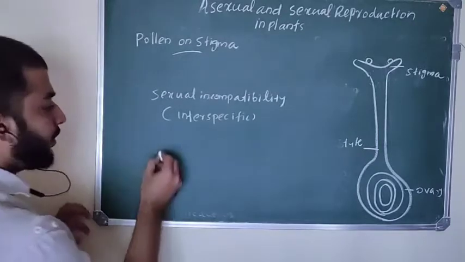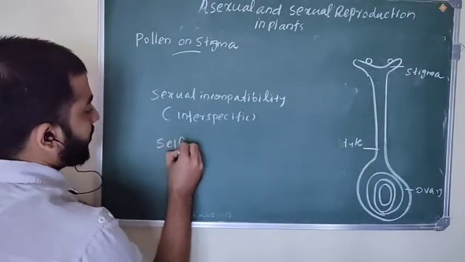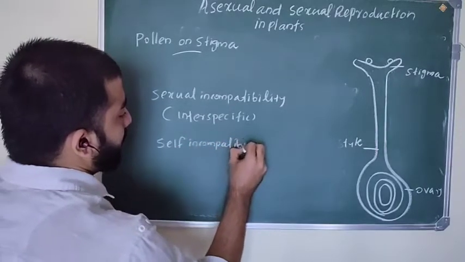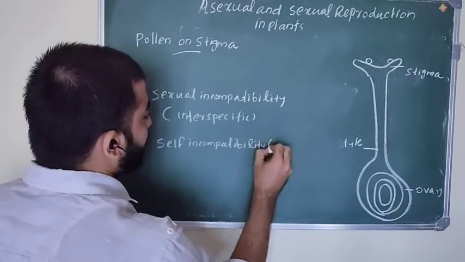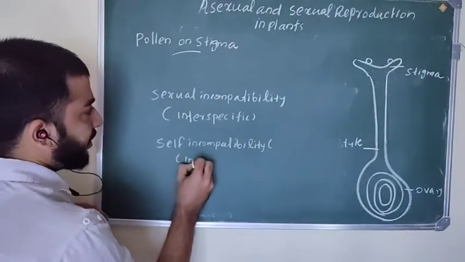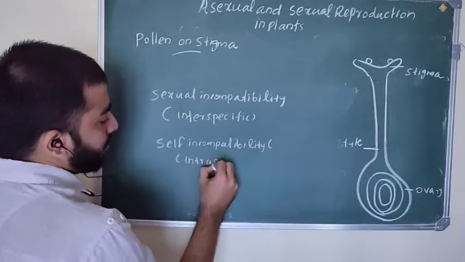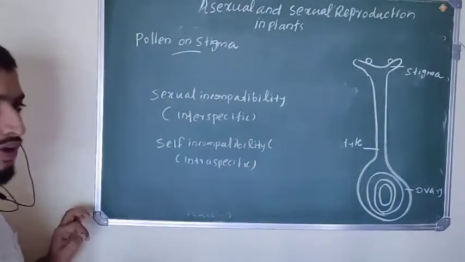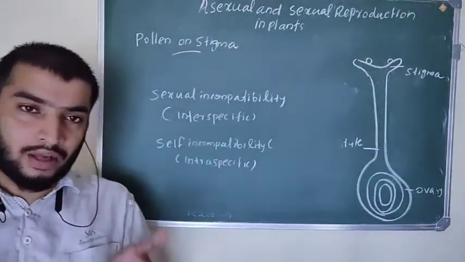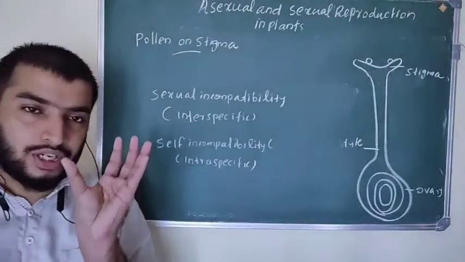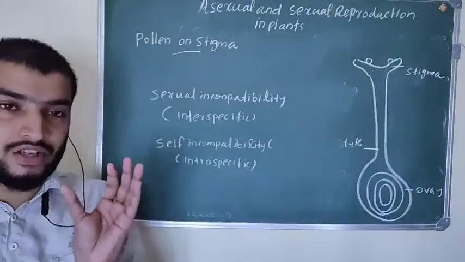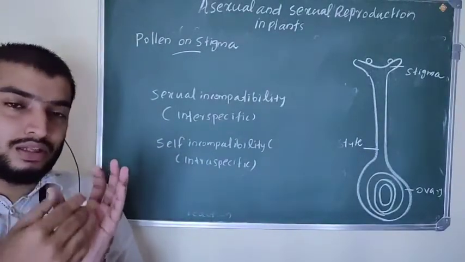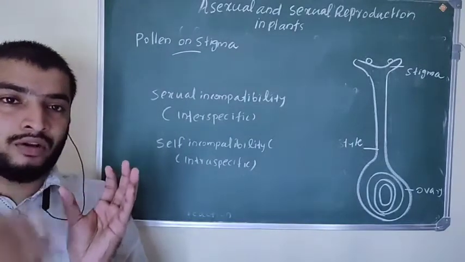Another incompatibility is self-incompatibility, which is intraspecific incompatibility. What is self-incompatibility? Suppose you take a bisexual flower. There is a chance for self-pollination in that bisexual flower. So how can it be prevented? Such flowers adopt self-incompatibility.